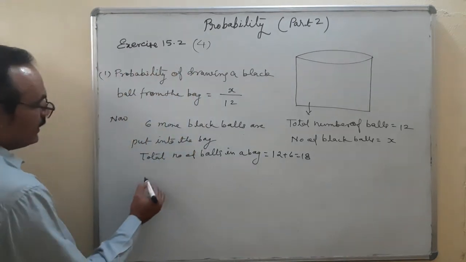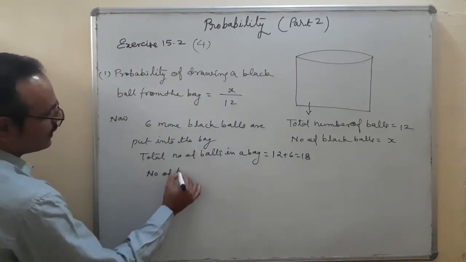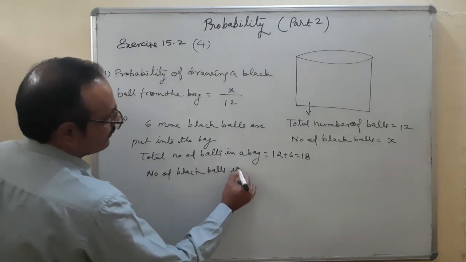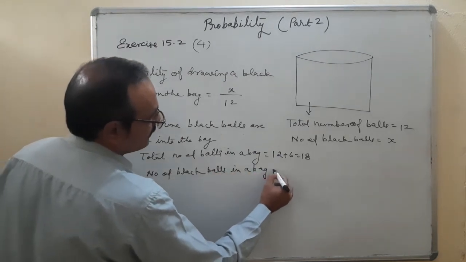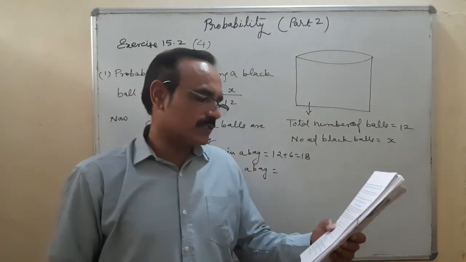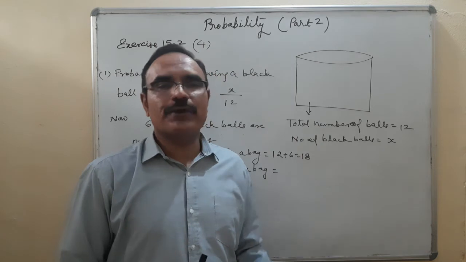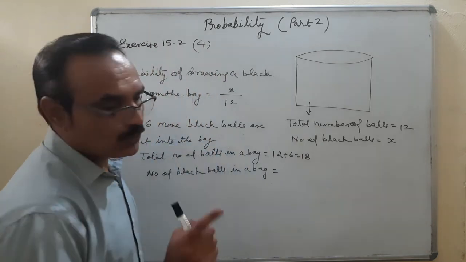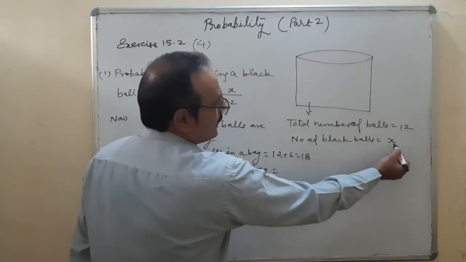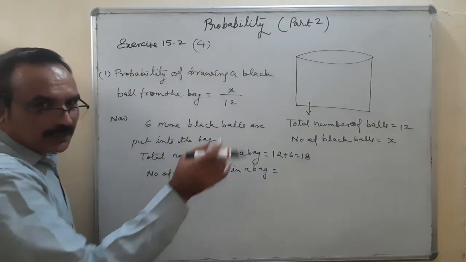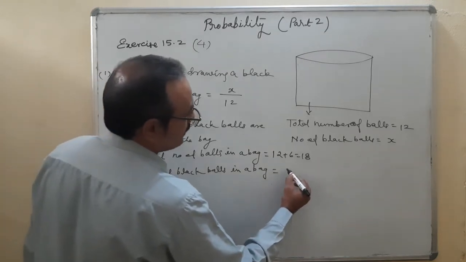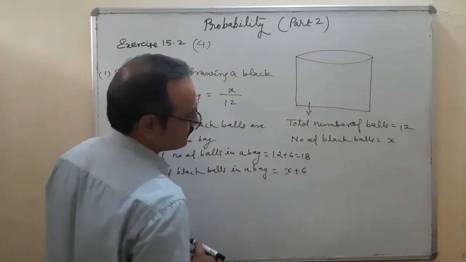Okay, and number of black balls in a bag, because now 6 more black balls are put into the bag. How many black balls were there in the bag? Total X. Okay, 6 more black balls are put into it. So total number of black balls in a bag now is X plus 6. Is that okay?